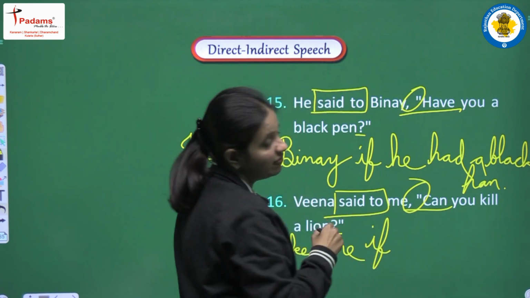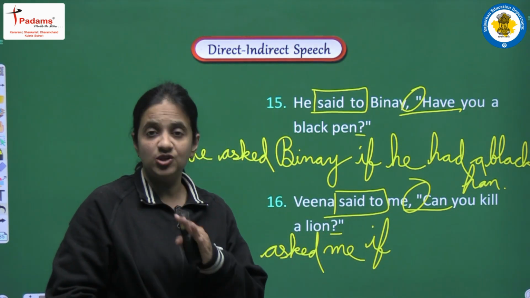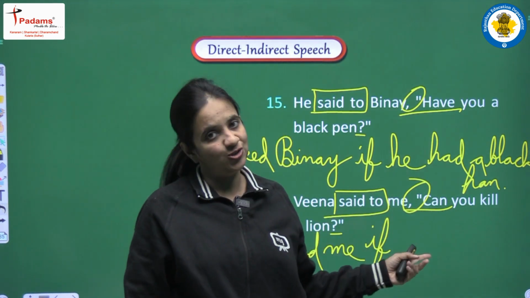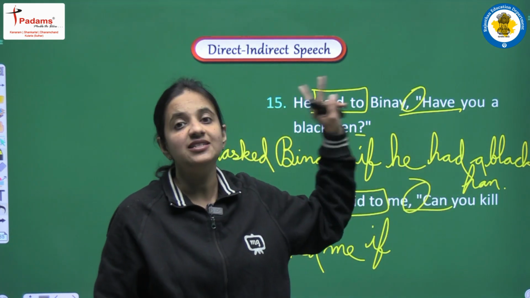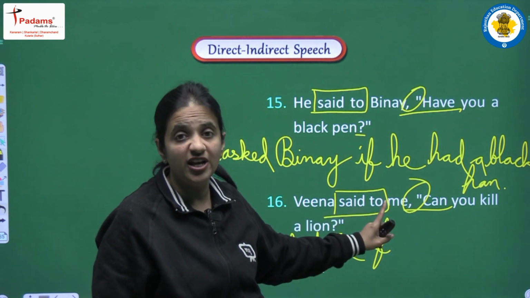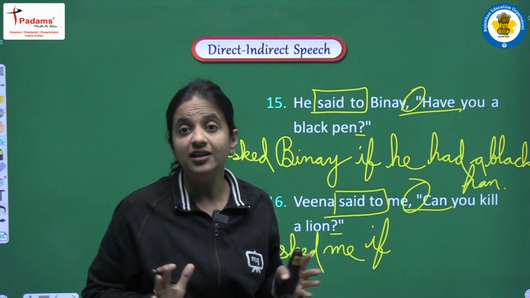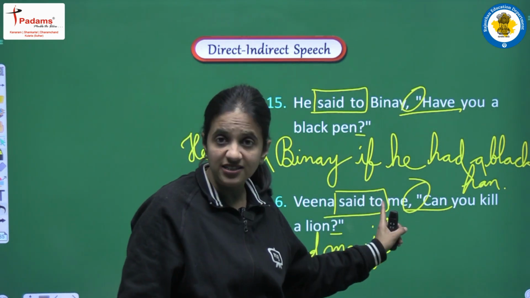Next, can, we are having one modal, so it will be converted into past form, that is could. Now we have to maintain the structure of a positive sentence. So first of all we will write the subject. Subject we are having you, that is a second person pronoun, so it will be converted according to the object. Object we are having me. So yes students, you have to learn the table of the pronoun, because only then you will be able to do the changes in the pronoun.